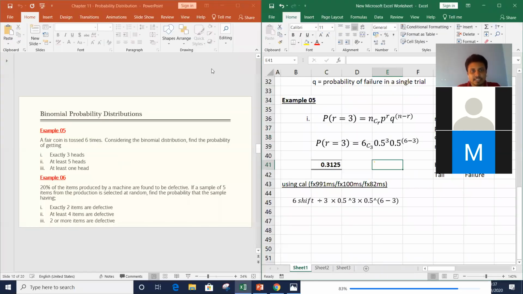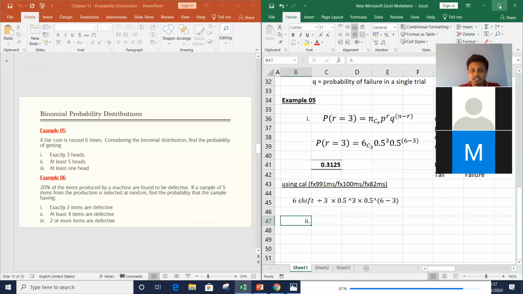Getting heads exactly 3 times. Part 2: what is given there? At least 5 heads, right? Find the probability of getting at least 5 heads.